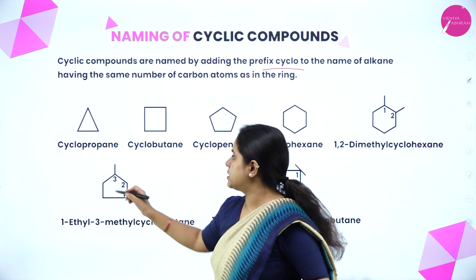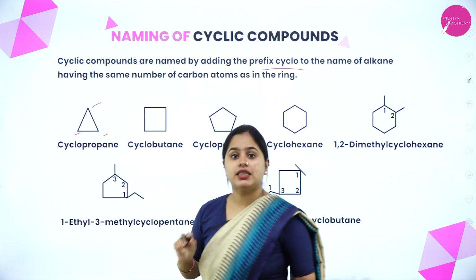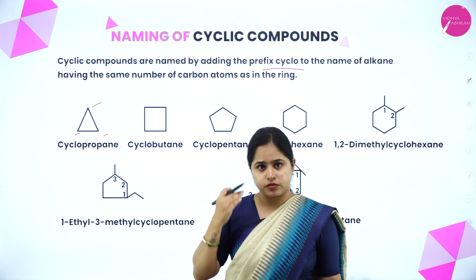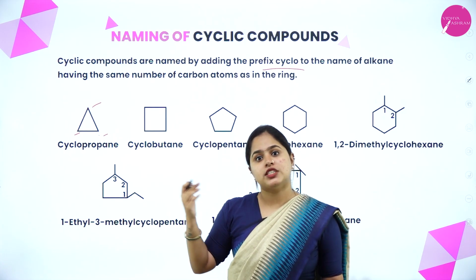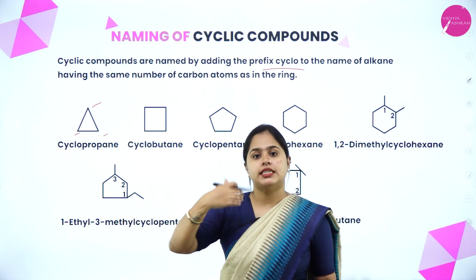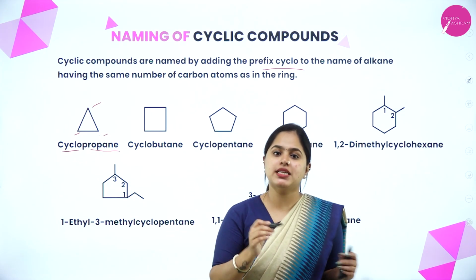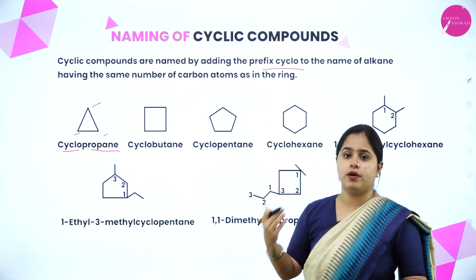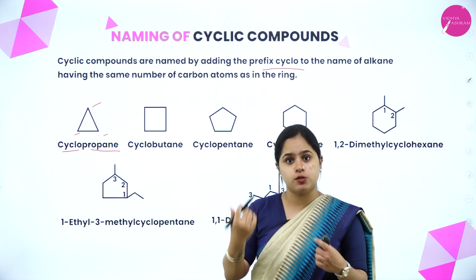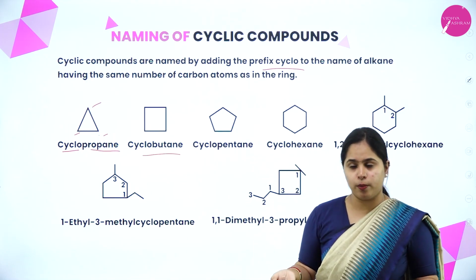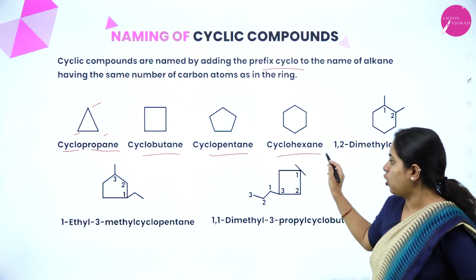So the first one, let's see. How many carbon atoms are there? 1, 2, 3. 3 carbon atoms. Which is the root word? It is prop, and the alkane is propane. So the name is cyclopropane. For cyclic compounds, the prefix will be cyclo. This one has 4 carbon atoms, so it is butane, hence cyclobutane. This will be cyclopentane. Here 6 carbon atoms, cyclohexane.